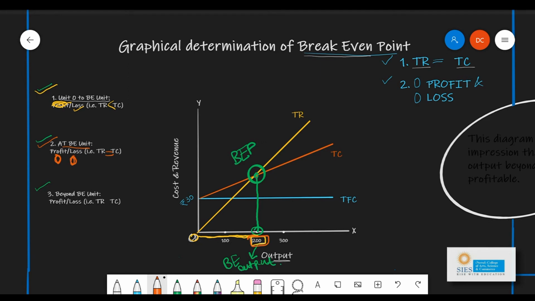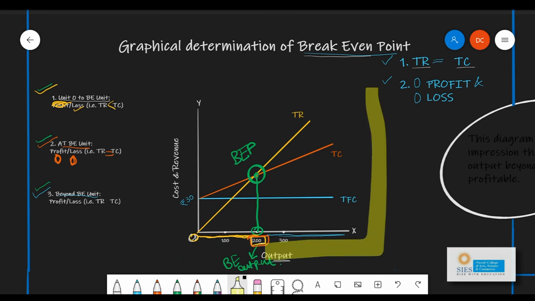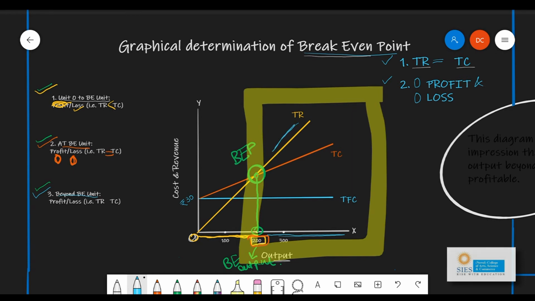Okay, let us now talk about the third phase. So what happens after this break even unit is achieved? Beyond 201th unit, what will happen? You are going to focus on this square area for the analysis of third point. See, your total revenue is a higher curve, and that means that your revenue is more and your total cost is lesser than the total revenue.